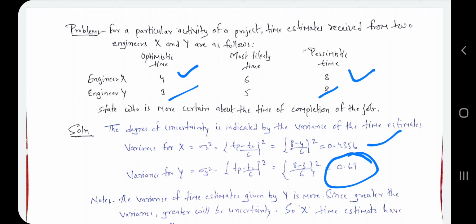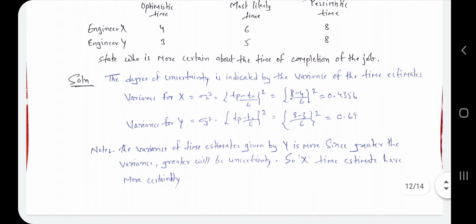If variance is higher for Y, that means it is higher in uncertainty, but we have to find the certain one. So the lower value is the more certain. So let's write here: the variance of the time estimate given by Y is more, since the greater the variance, the greater the uncertainty. So X's time estimate has more certainty. Okay, so this type of question is solved like this. For that you have to remember some particular notes also.